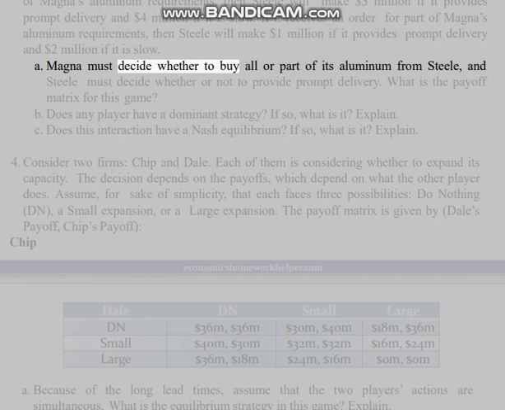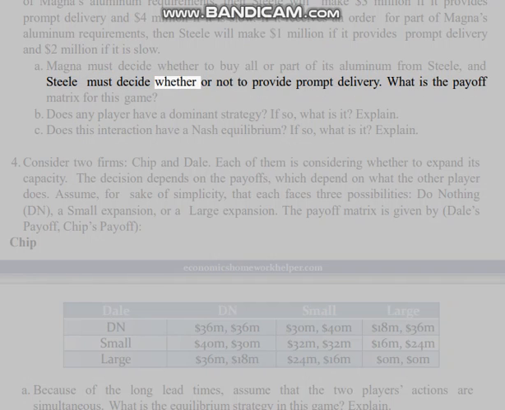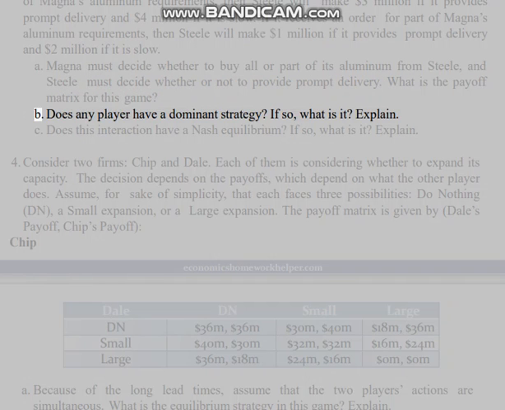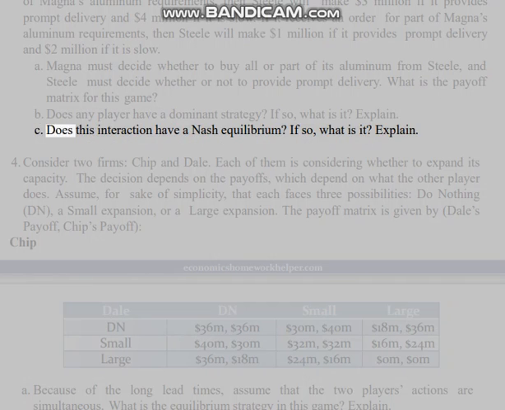A. Magna must decide whether to buy all or part of its aluminum from Steel, and Steel must decide whether or not to provide prompt delivery. What is the payoff matrix for this game? B. Does any player have a dominant strategy? If so, what is it? Explain. C. Does this interaction have a Nash equilibrium? If so, what is it? Explain.